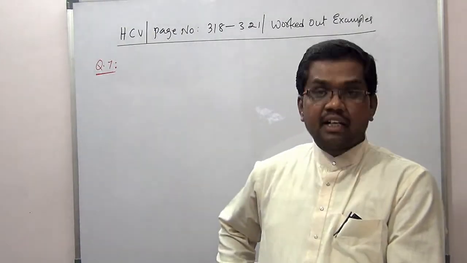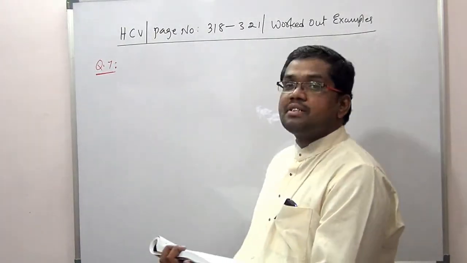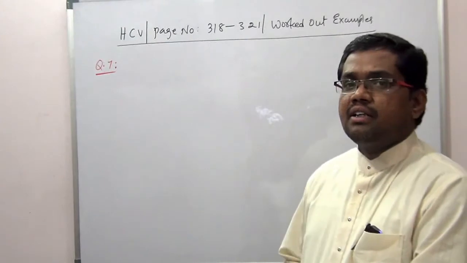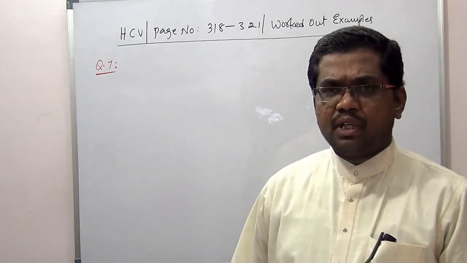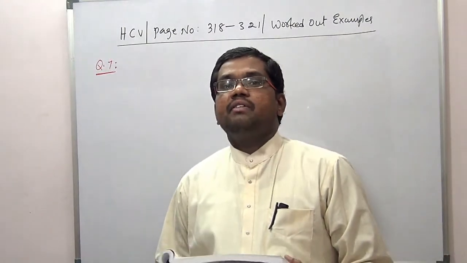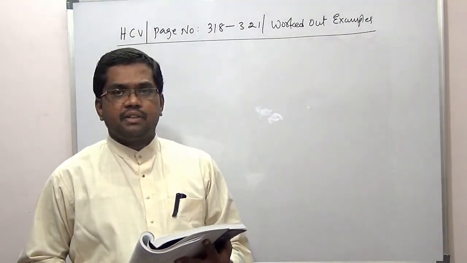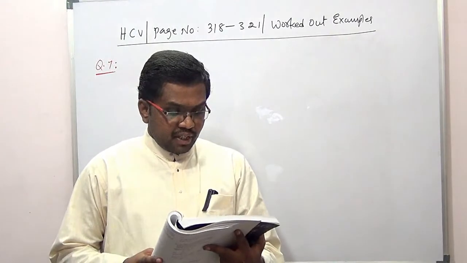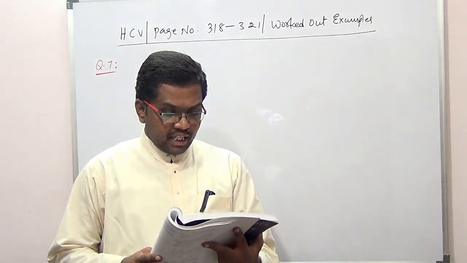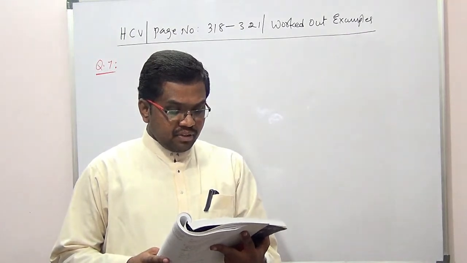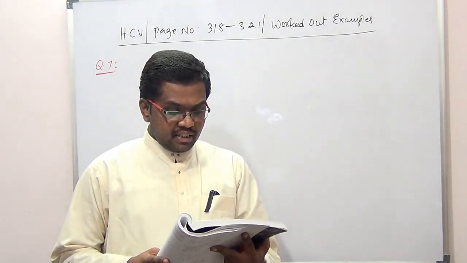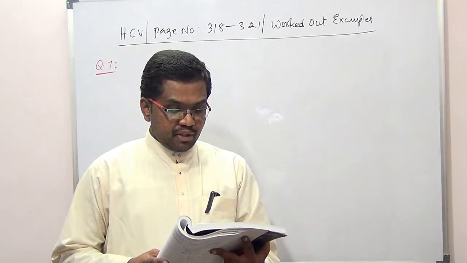Okay, well done guys. We are discussing problems in the string wave chapter. So question number 7 we are discussing from H.C. Verma book, worked out examples. Question number 7, what is given in question number 7, you see it. The vibrations of a string fixed at both ends are described by the equation y is equal to 5 sine of 1.57 x sine of 314 t.